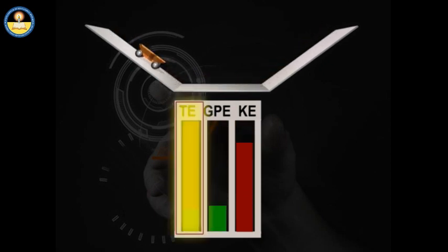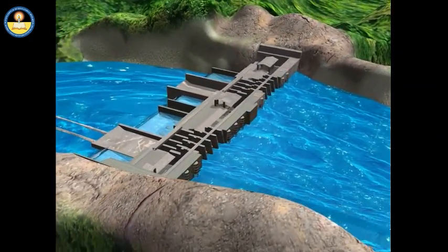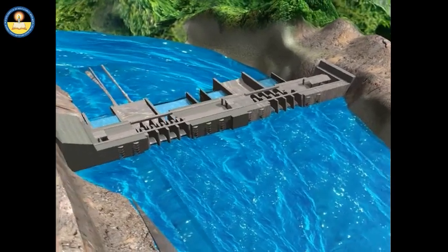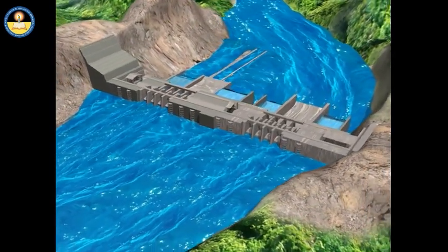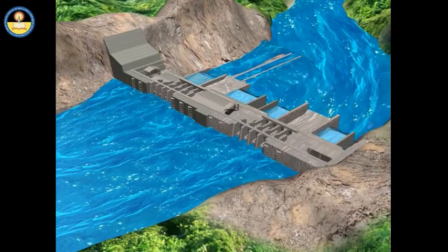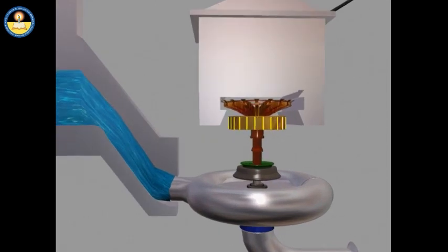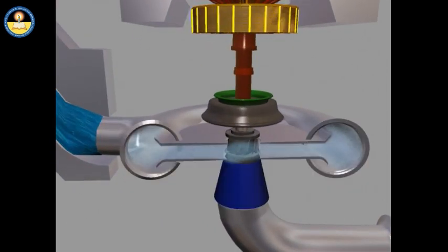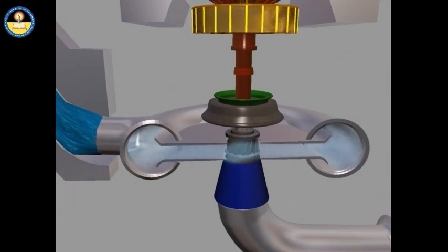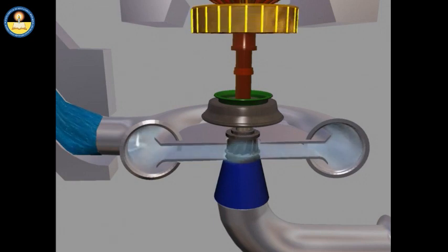energy remains the same. In a dam, stored water possesses potential energy, and when the water falls, it attains kinetic energy. A water wheel is used for converting the energy of moving or falling water into rotational kinetic energy, and the rotating wheels help to produce electricity in the generators.